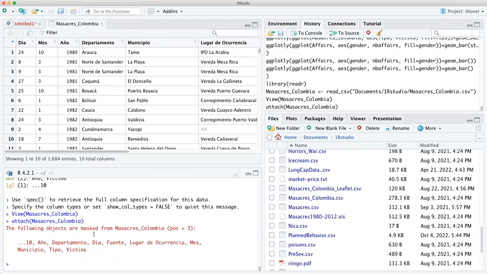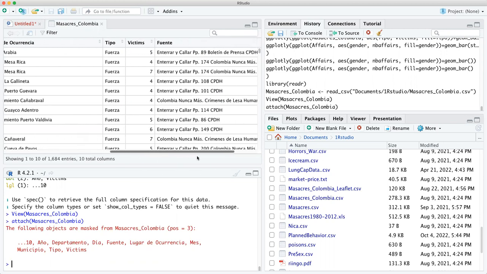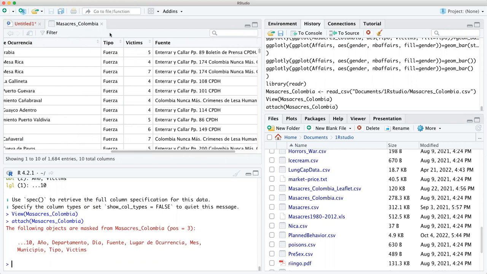Now, this is the same thing with the affairs data set we're going to use, although it has all this: day, month, that's May, month, año is year. Look at that. You're learning Spanish and statistics. Is that amazing or what? What a class. These are the two things we're going to use. So tipo is type, and then we have victims. This is the number of victims that is carried out by the people who attacked them.